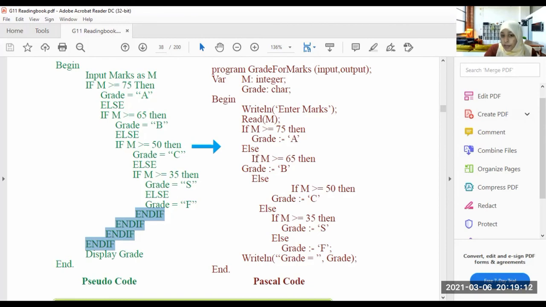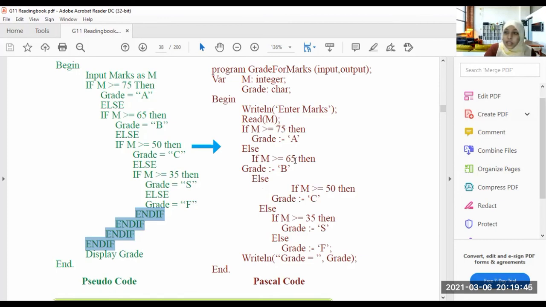If m greater than or equal to 75, then grade equal to A. Else, if m greater than or equal to 65, then grade equal to B. Else, if m greater than or equal to 50, then grade equal to C. Else, if m greater than or equal to 35, then grade equal to S. Else, grade is F. So the program is checking, is it greater than or equal to 75?